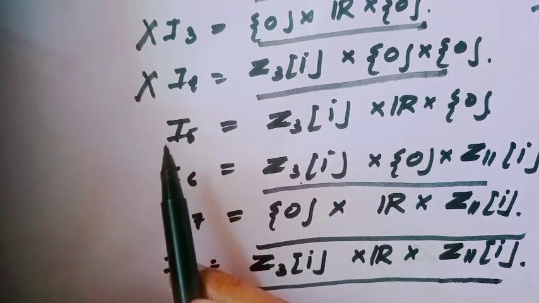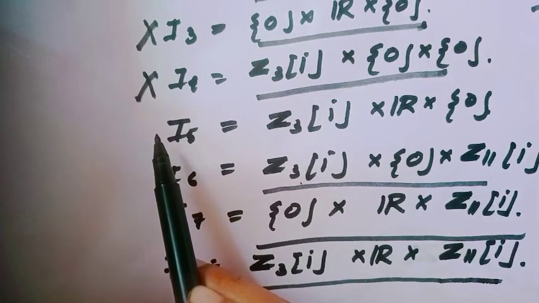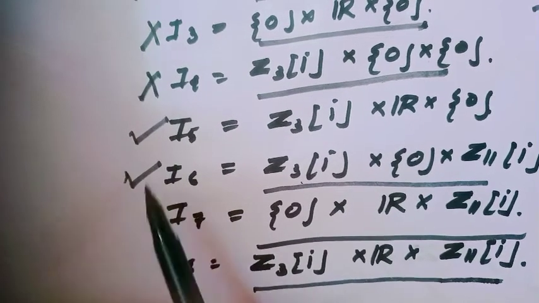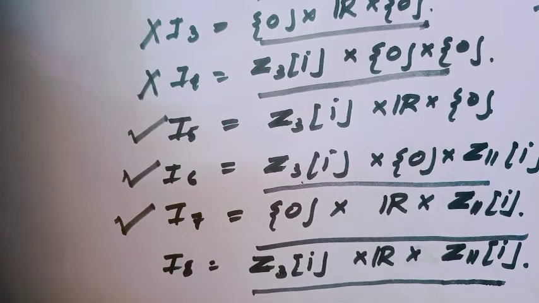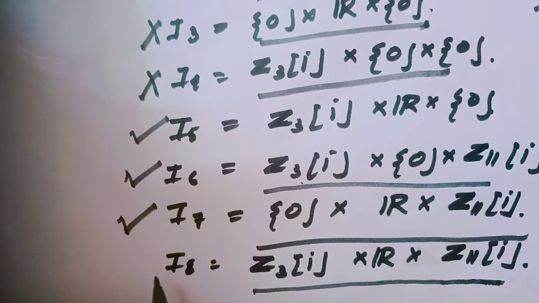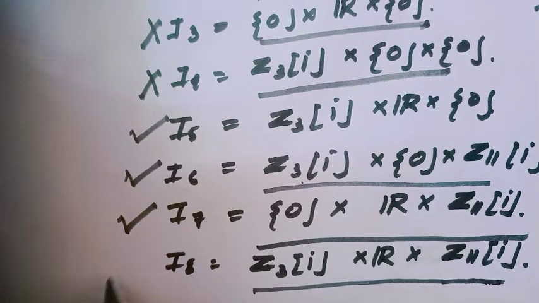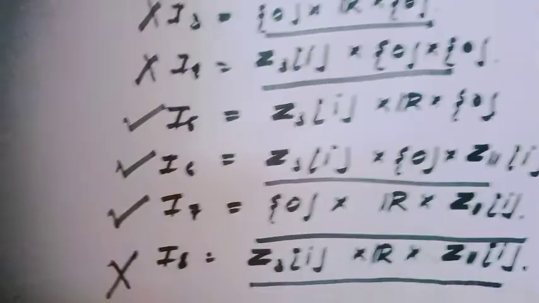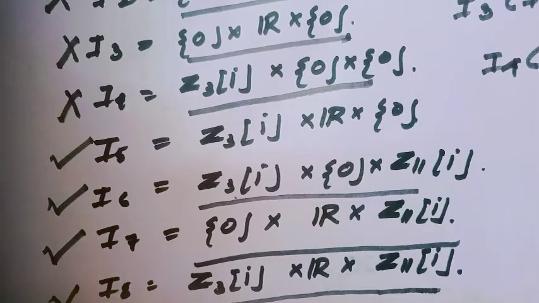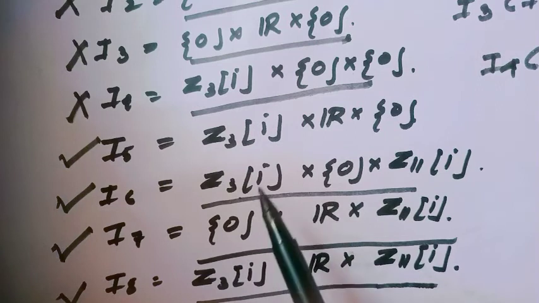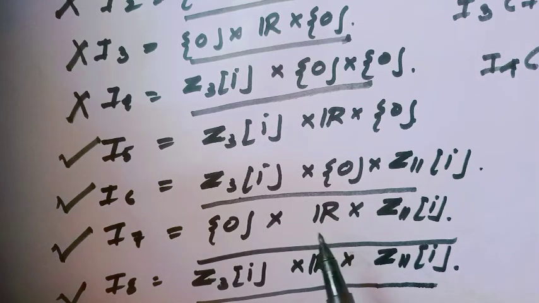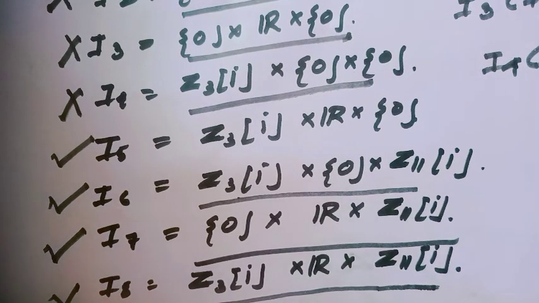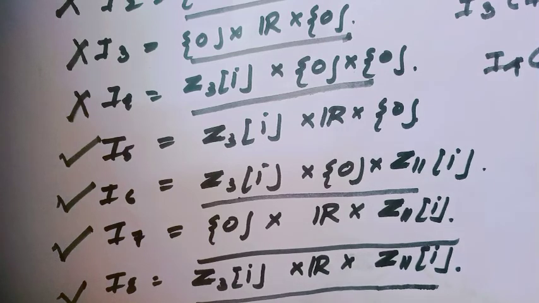That means the only maximal ideals are I5, I6 and I7. Since I8 is the whole ring, it is also not a maximal ideal. And these three ideals are not contained in any other ideal except the whole ring.